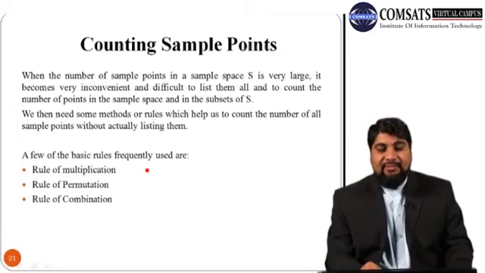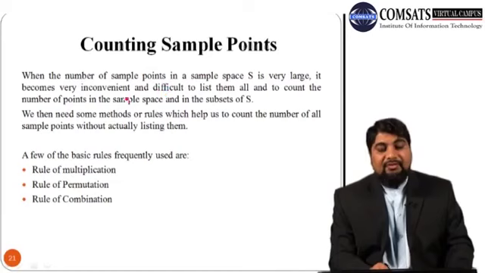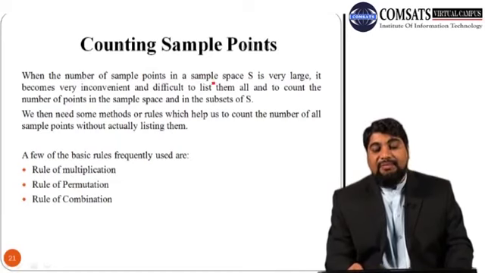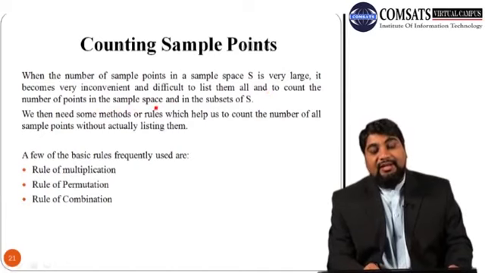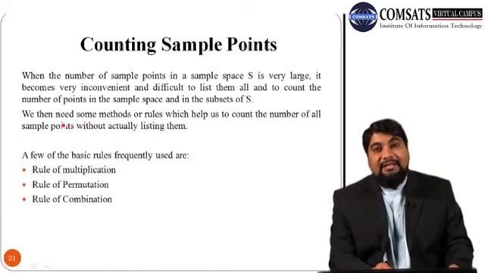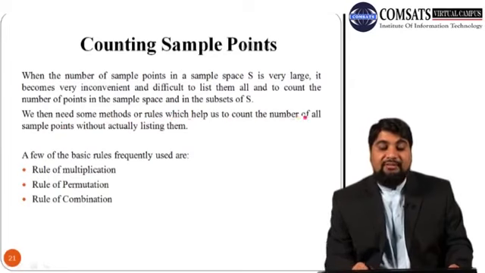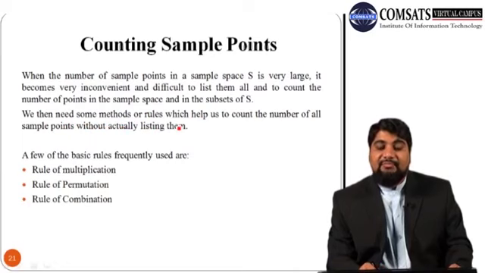Next we discuss how to count the sample points. When the number of sample points in a sample space S is very large, it becomes very inconvenient and difficult to list them all and count the points in the sample space and also in the subsets of S. So we need some methods or rules which help us count the number of sample points without actually listing them.